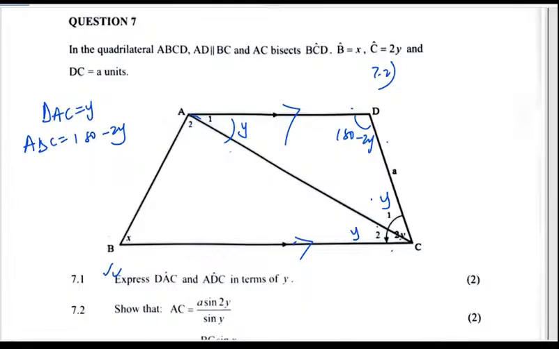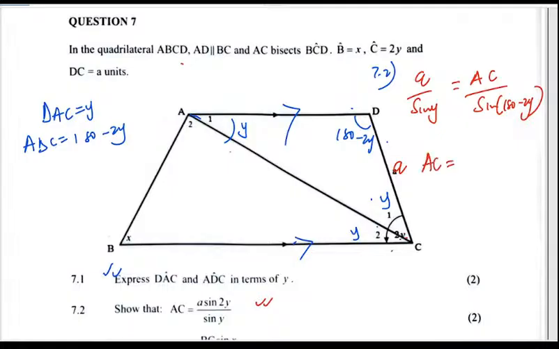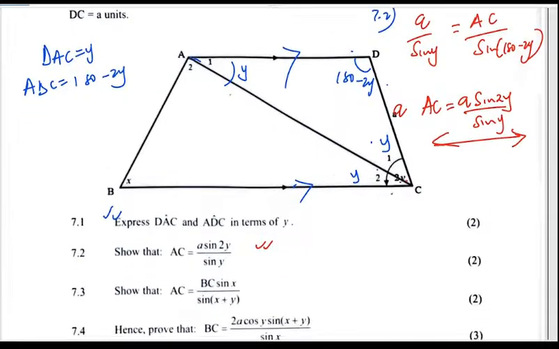All right, then 7.2. Are we able to show that AC is given as this? So let's use the sine rule: A over sine of Y should give us AC over the sine of 180 minus 2Y. Our focus is the AC, so we're going to multiply that side. So our AC is going to be A sine 2Y over sine Y. I think that's what the question wanted.